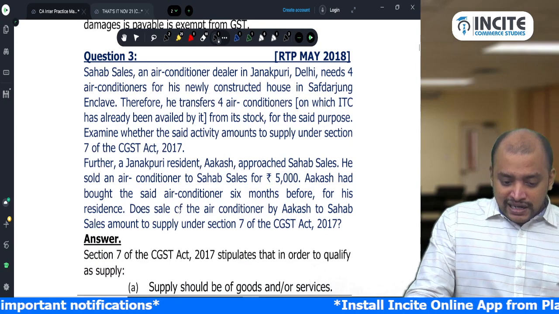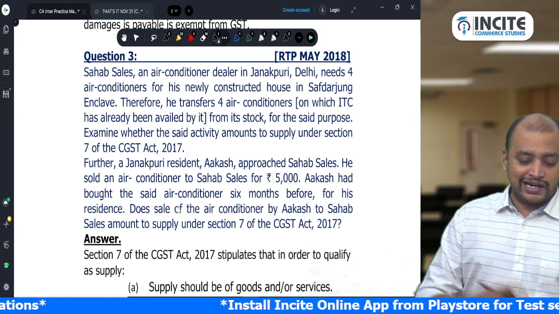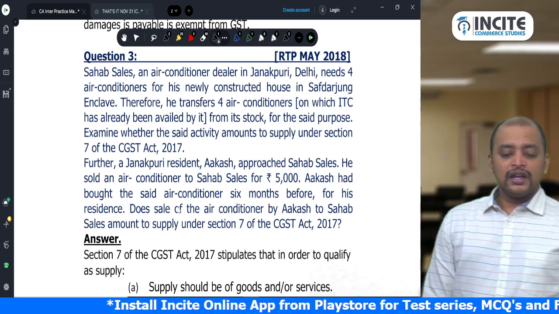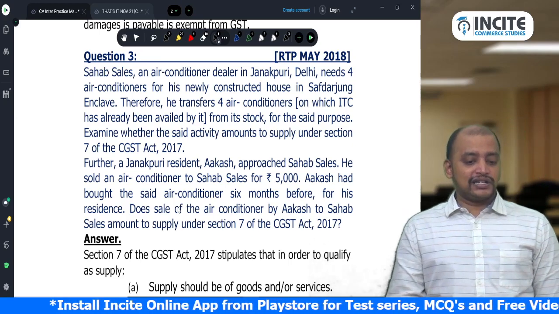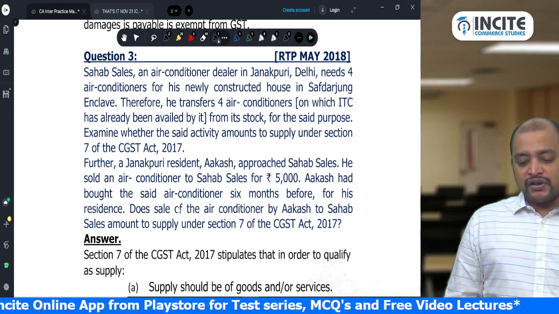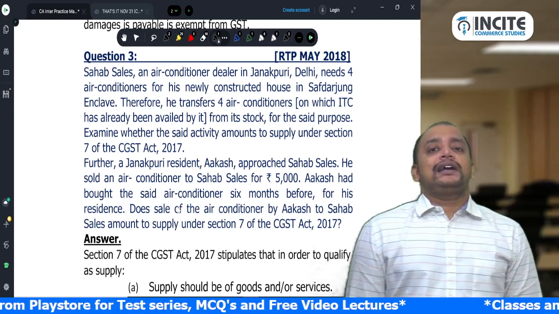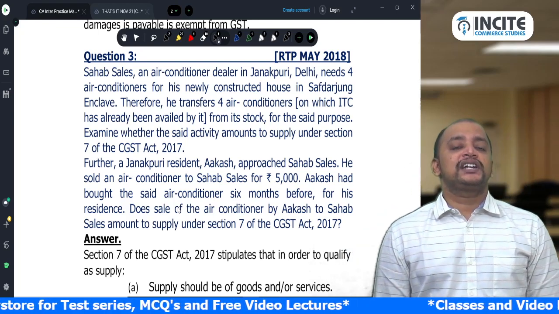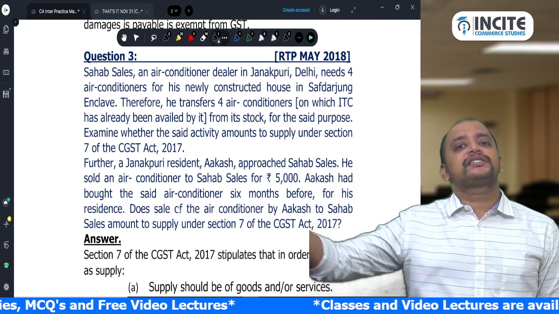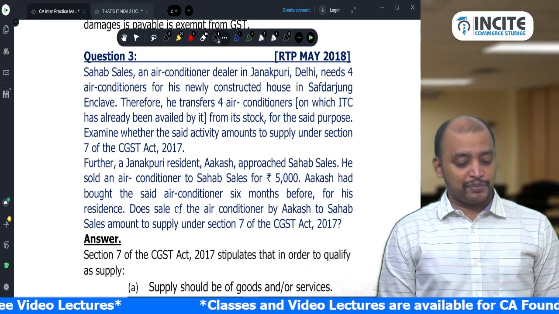Then question number 3, Shahab Sales, an air conditioner dealer in Janakpuri, Delhi, needs 4 air conditioners for his newly constructed house in Safdarjung Enclave. Therefore, he transfers 4 air conditioners on which ITC is taken from his stock for the said purpose. Examine whether the said activity amounts to supply under section 7. Yes, it will become supply under section 7(1)(c), permanent transfer or disposal of business asset on which ITC is available. Disposal need not be to a third person. So the owner himself takes it for personal purpose. Drawings will also come under supply.